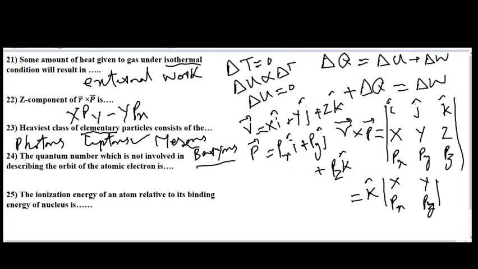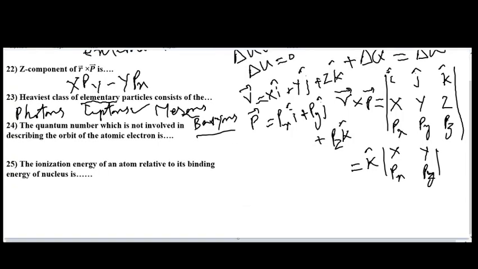In question number 24, the statement is given as: the quantum number which is not involved in describing the orbit of the atomic electron is, and the options are N, L, M, and S. N is the principal quantum number, and we well know that the size of the orbit or the radius of the orbit is determined by the principal quantum number.